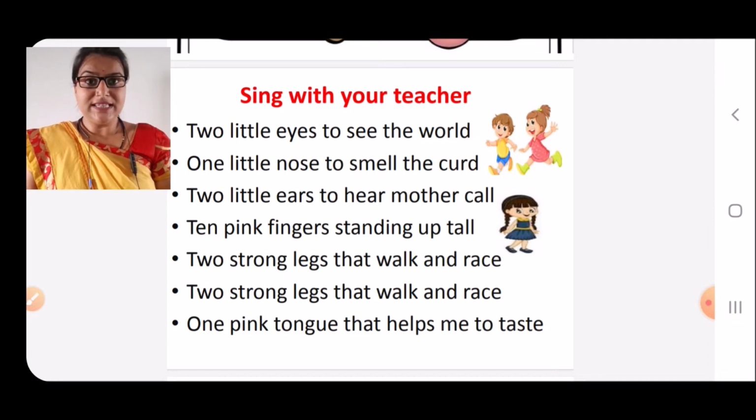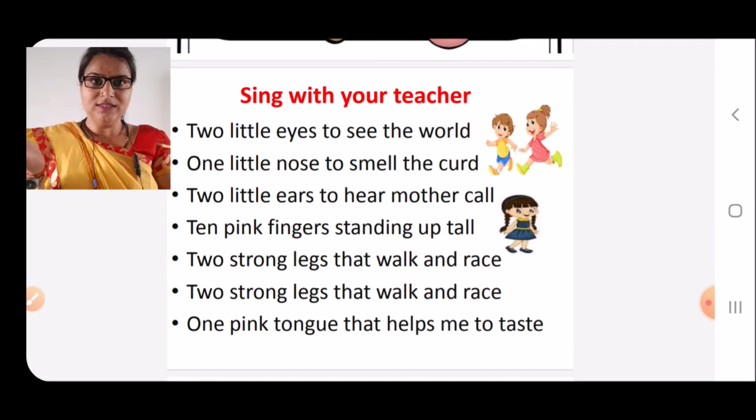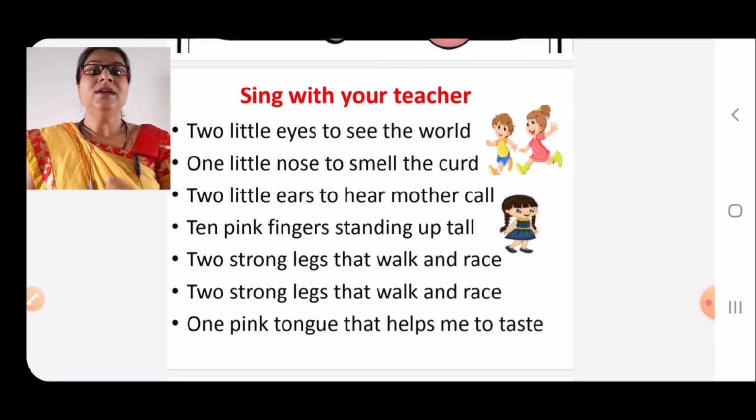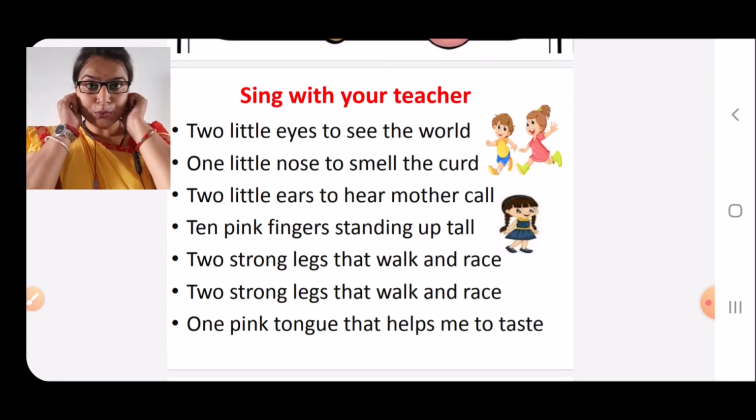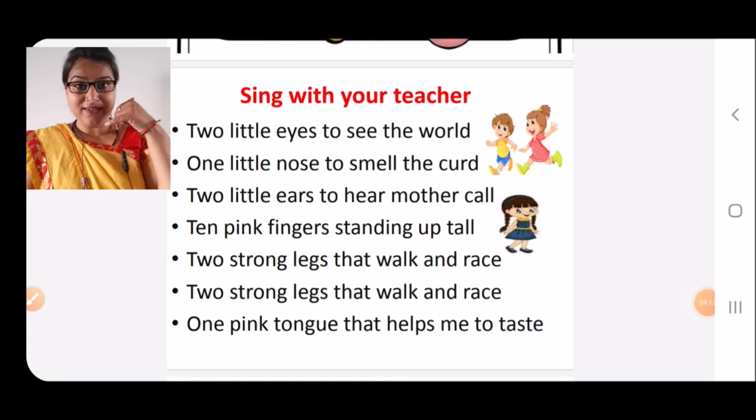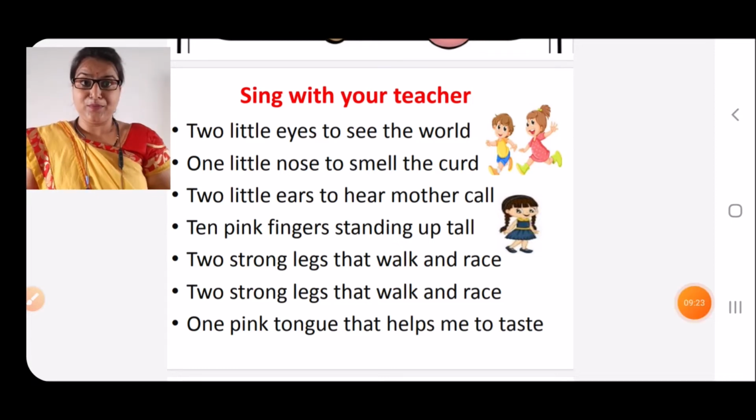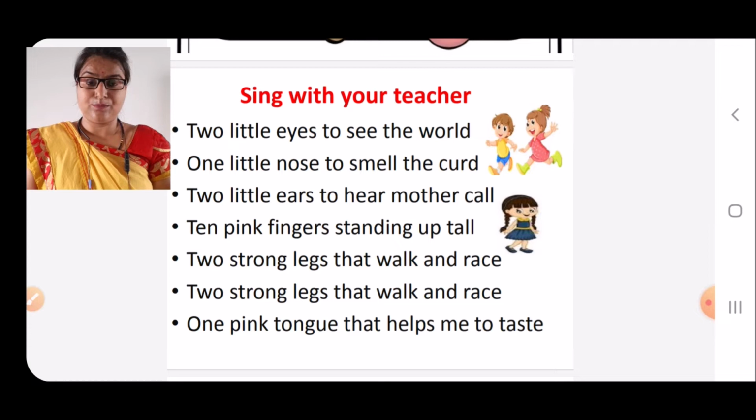Two little eyes to see the world. One little nose to smell the curd. Two little ears to hear mother call. 10 pink fingers standing up tall. Two strong legs that walk and race. One pink tongue that helps me to taste.